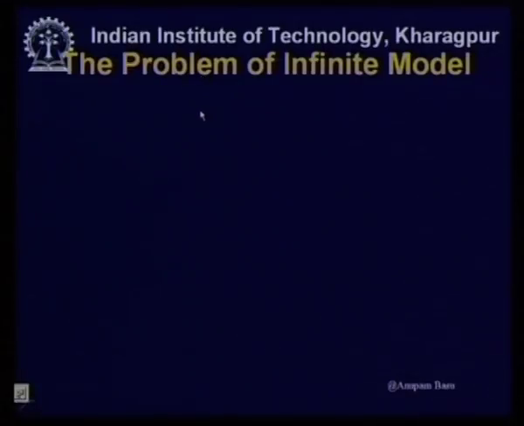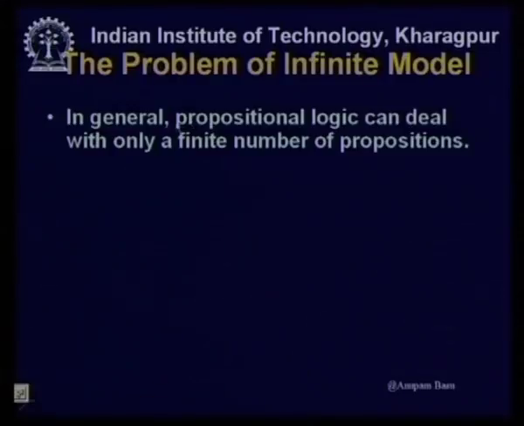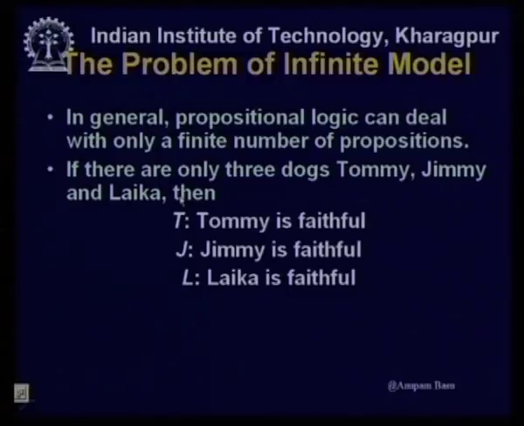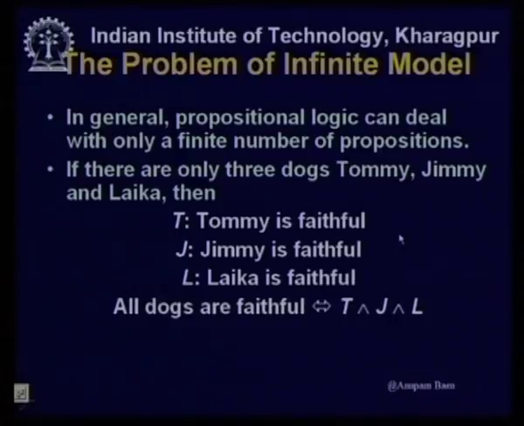In propositional logic we have to restrict ourselves to constants, but in general propositional logic can deal with only a finite number of propositions. If there are only 3 dogs, for example, Tommy, Jimmy, Laika, then I could have written T is Tommy is faithful, J Jimmy is faithful, L Laika is faithful.